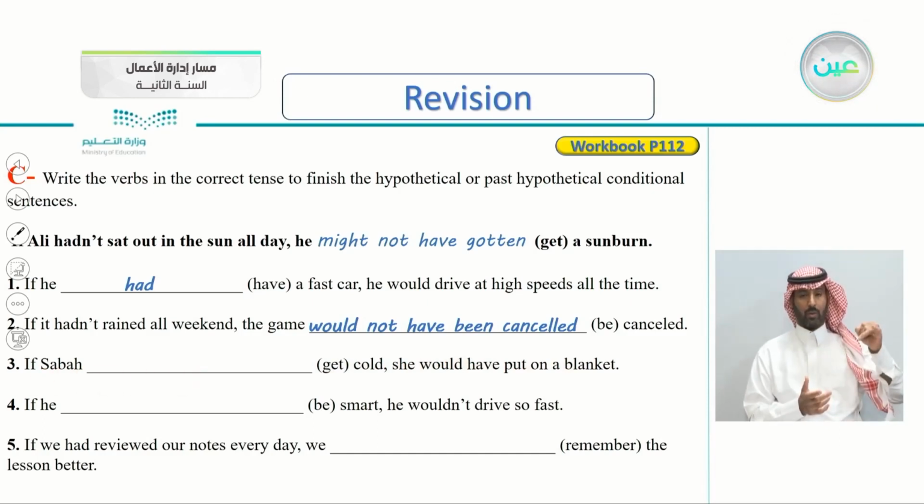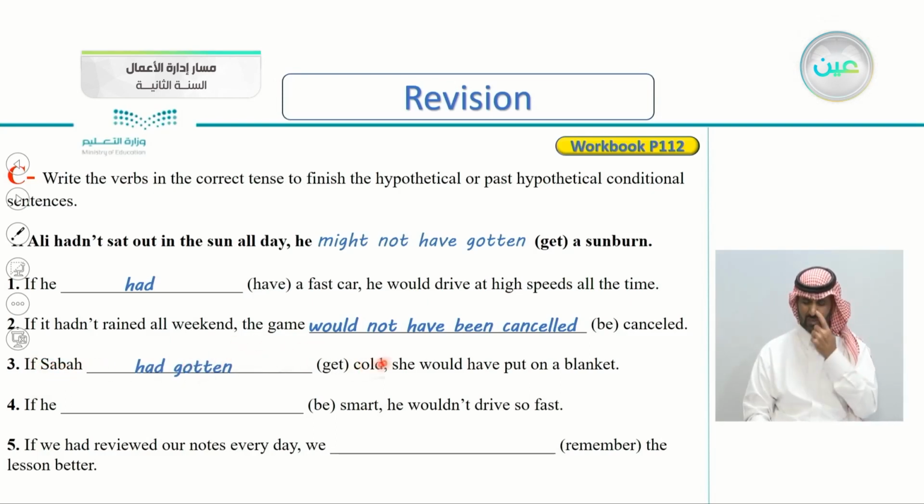So now we're answering the if clause here. The correct answer is had gotten. If Sabah had gotten cold, she would have put on a blanket.